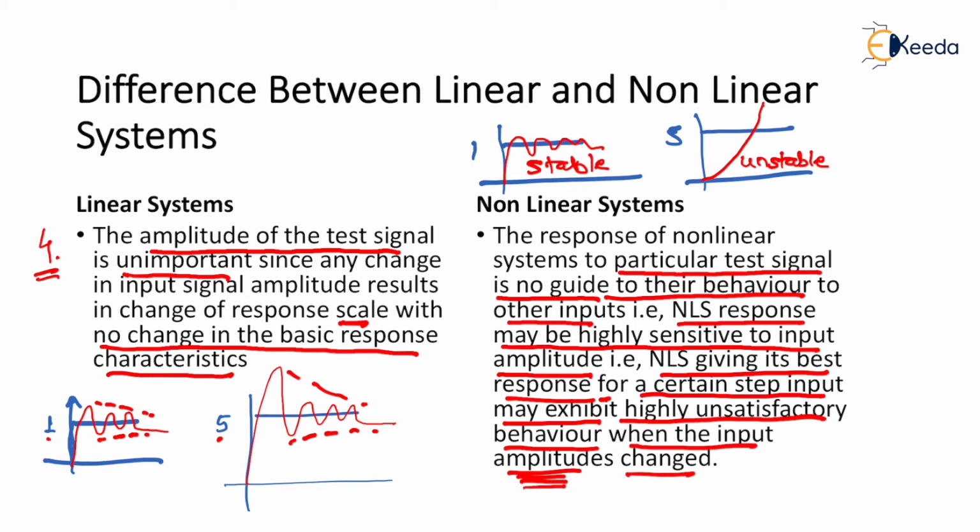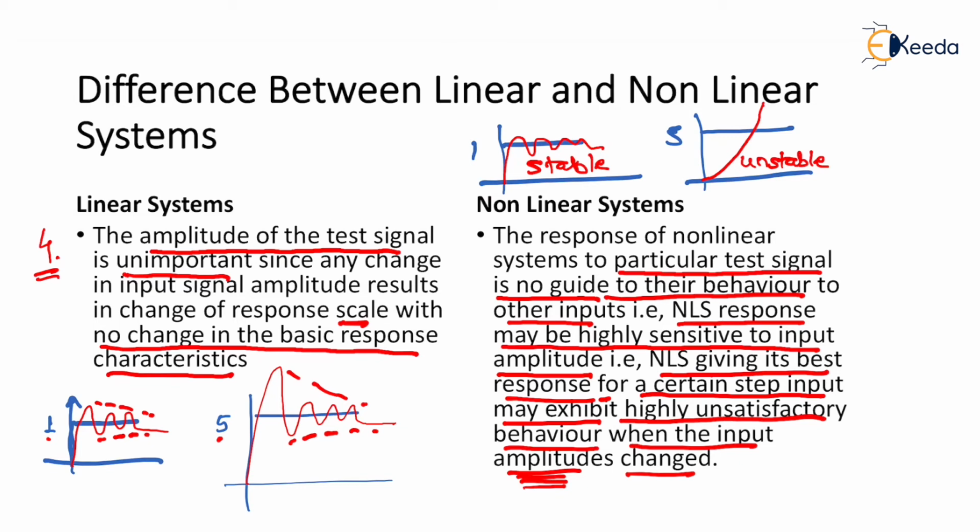Let us summarize the point once again. In the case of a linear system, the amplitude of the test signal is unimportant, since any change in the input signal amplitude results in a change of the response scale with no change in the response characteristics.